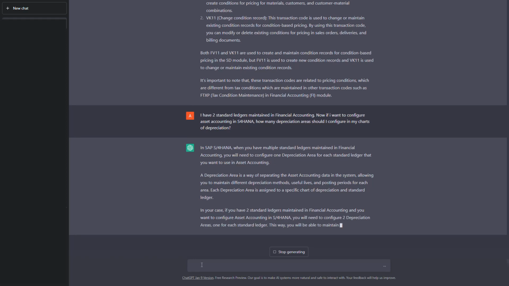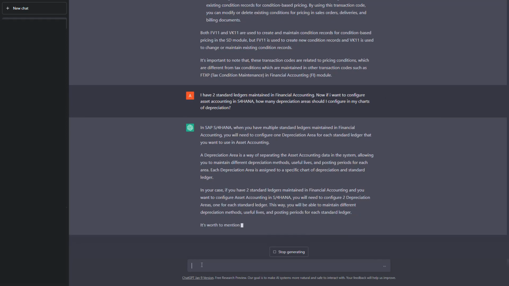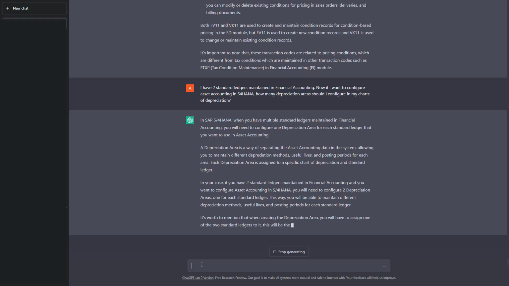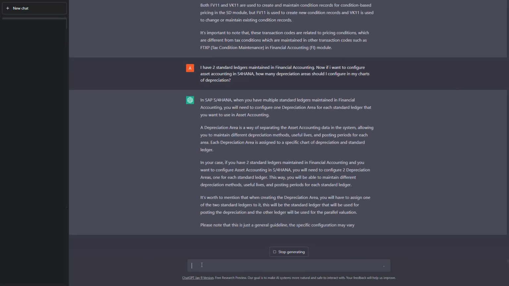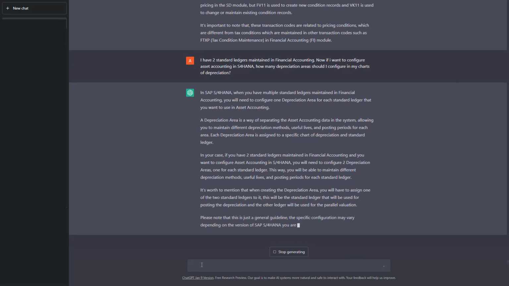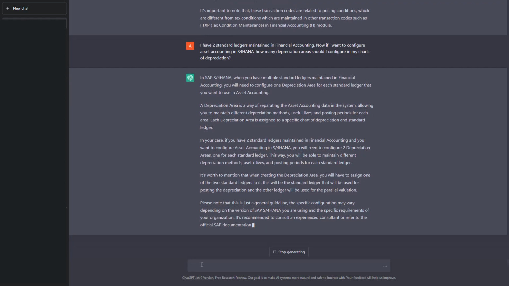So it also says a depreciation area is a way of separating asset accounting data in the system, allowing you to maintain different depreciation methods. Okay, it is giving a standard definition of what is the depreciation area. And again, it is further explaining like if you're having two standard ledgers maintained in the financial accounting, you want to configure asset accounting in S4 HANA. Okay, it says you will need to configure two depreciation areas, one for each standard ledger. That is perfectly all right.